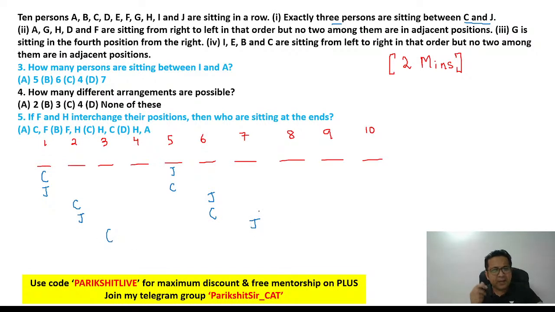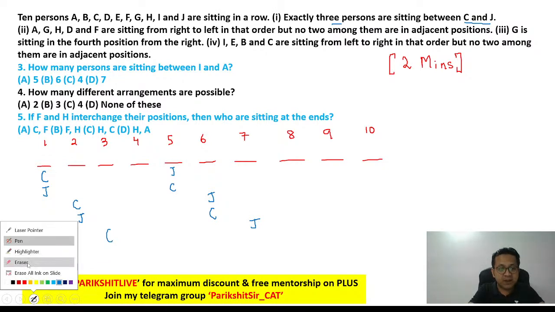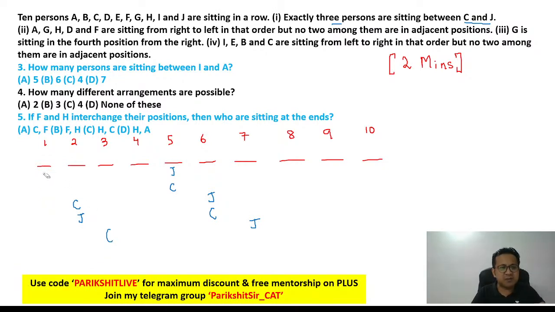There are so many possibilities. I don't think statement 1 is a good statement to get started. You don't start with statement 1 because it has so many possibilities that it will take a lot of time if you draw all of them. So statement 1, we will hold on. We will come back to this statement later.